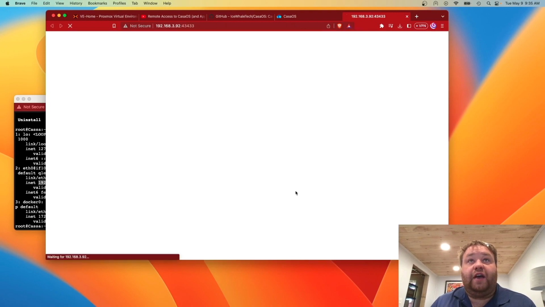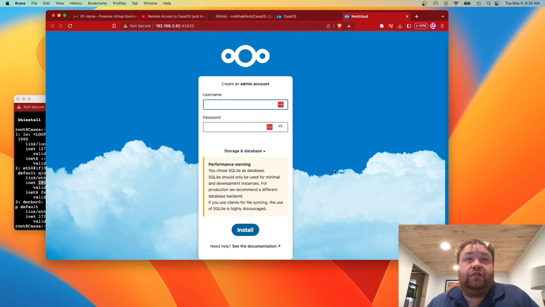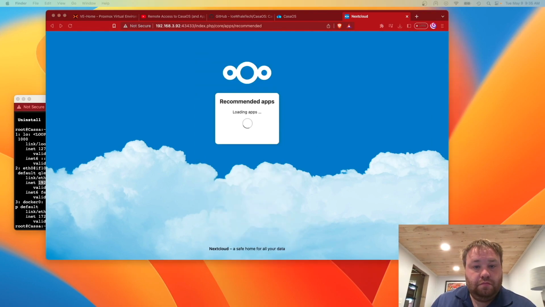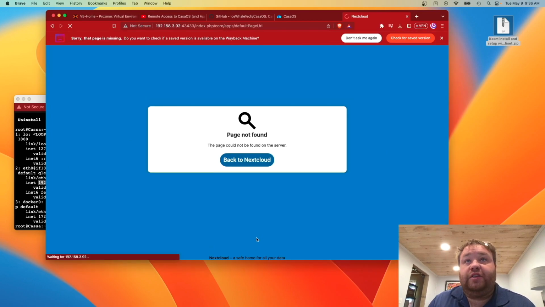So we could click on that just like we did Pi-hole. And it asks us to do a little bit more install for Nextcloud. So let's go ahead and do that so we can check out the performance of this. Just for the sake of everything, I'm going to skip this. But you may want to install some of these other apps. They're definitely great features to expand upon Nextcloud itself. But I'm going to skip it.